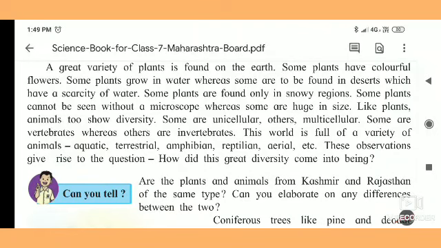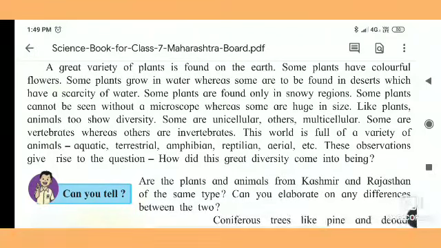This world is full of a variety of animals. So many animals we can see. These animals are present in different geographical regions. Some are aquatic, meaning those living in the water. Some are terrestrial animals, those that live on the land.